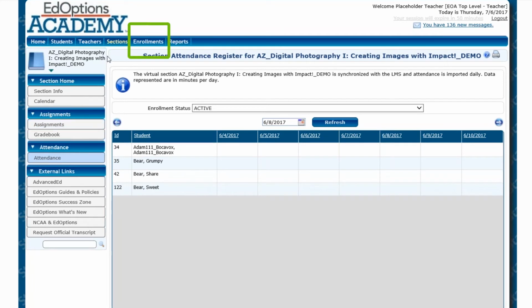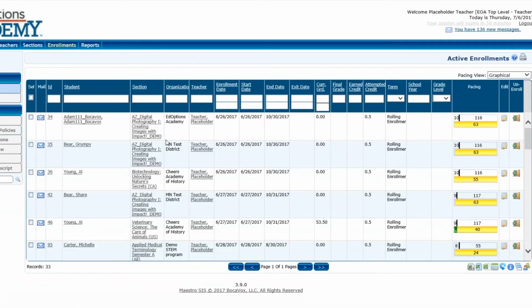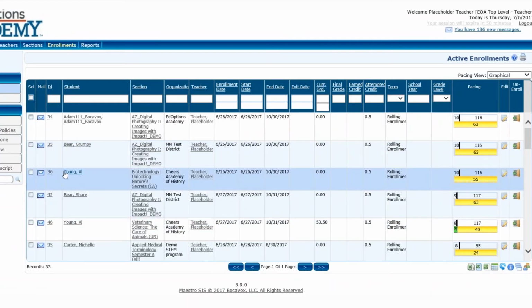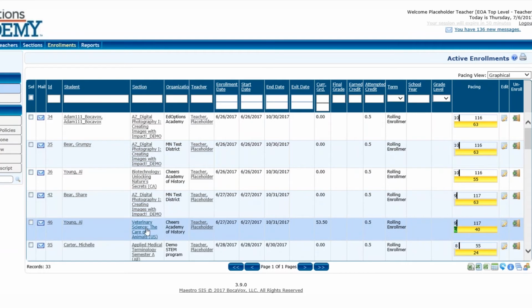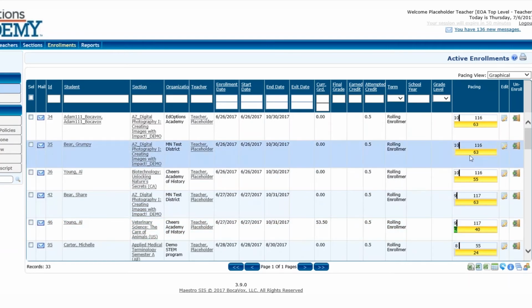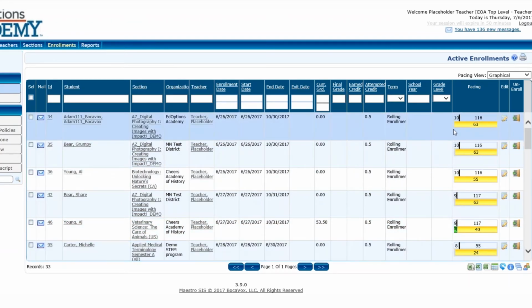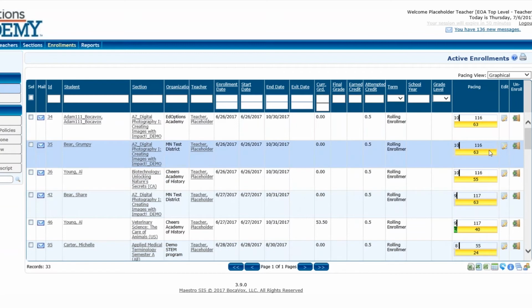From the enrollments tab, this is going to be just those individual enrollments per student. So if I have a student that's in multiple sections, I will see them multiple times. As you can see, Al Young is taking biotechnology, and he's also taking veterinary science. I can see the pacing information that I saw in the Students tab and in the Sections tab. I can also see that here.